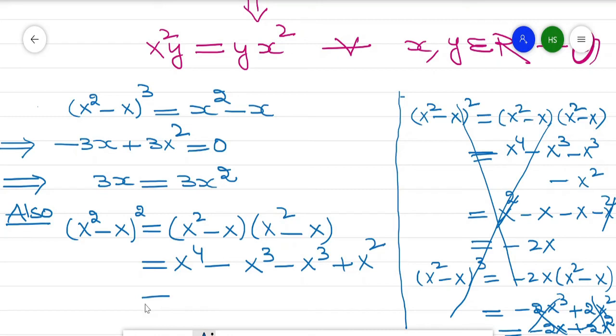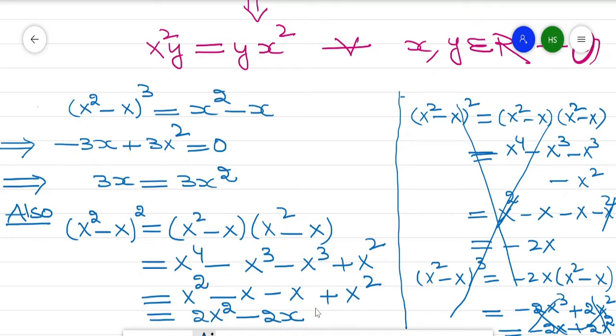Now since x raised to power 4 is x square, so this is x square, and this is minus x, minus x, plus x square, this values. So it will become 2x square minus 2x. So this is 2x square minus 2x, this values.